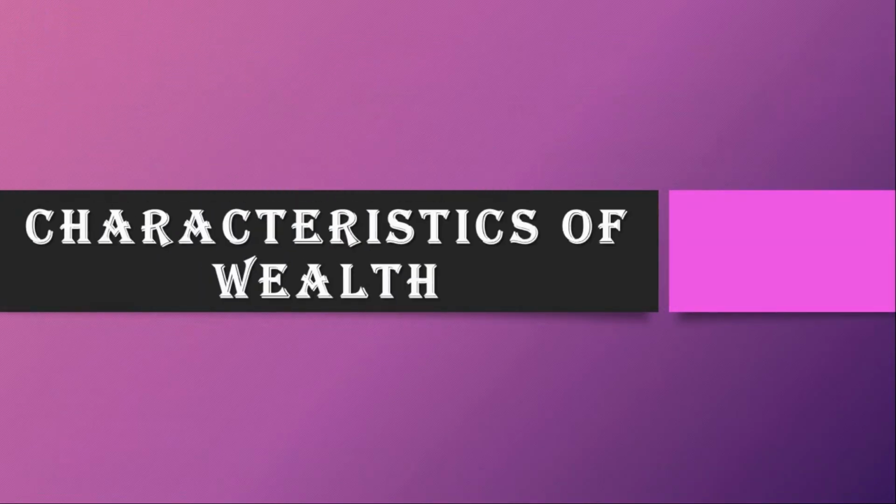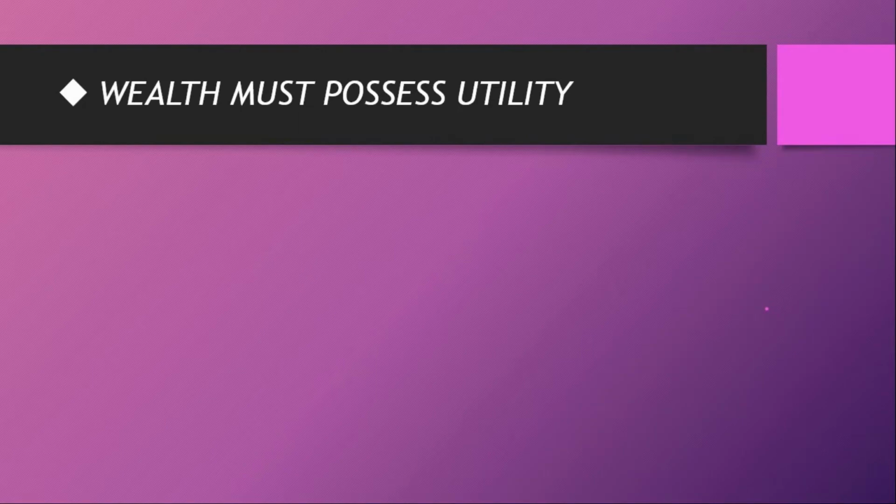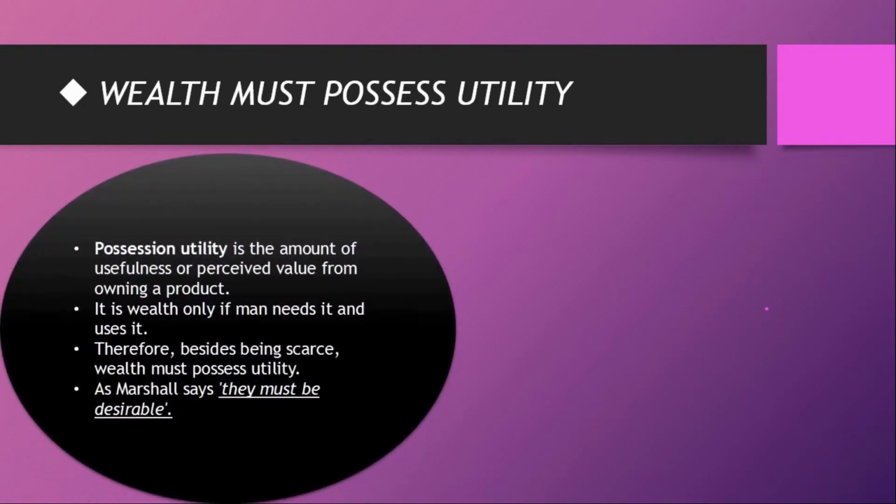Let's check out the different characteristics of wealth. Our first characteristic is that wealth must possess utility. Possession utility is the amount of usefulness or perceived value from owning a product. It is wealth only if a man needs it and uses it.